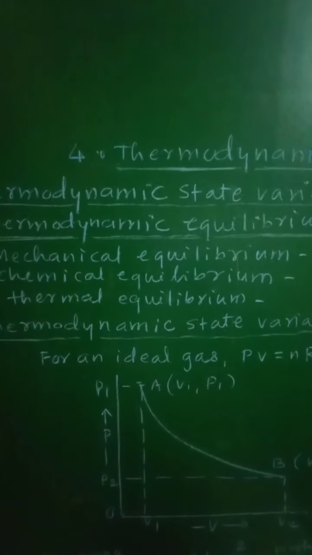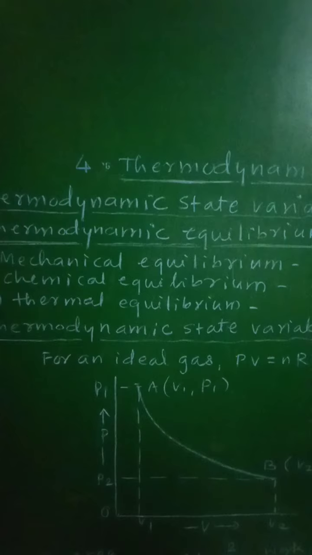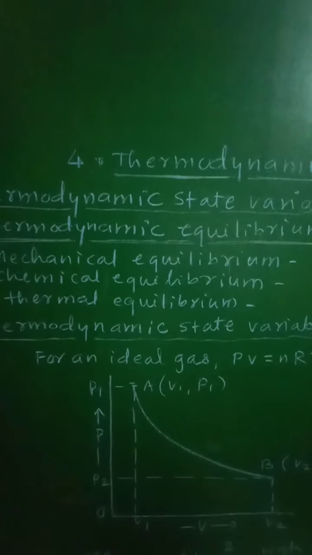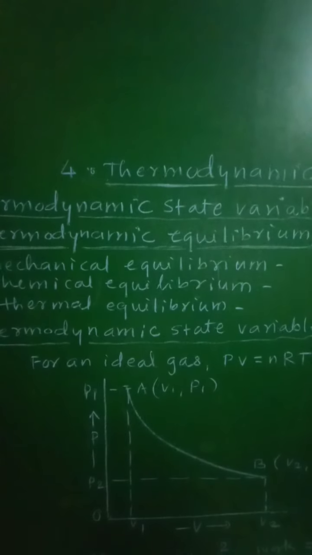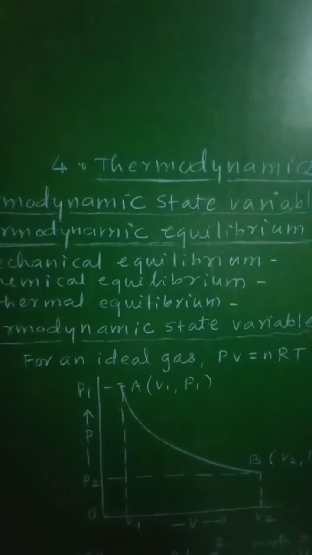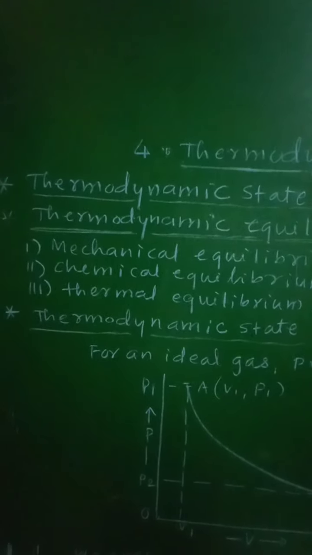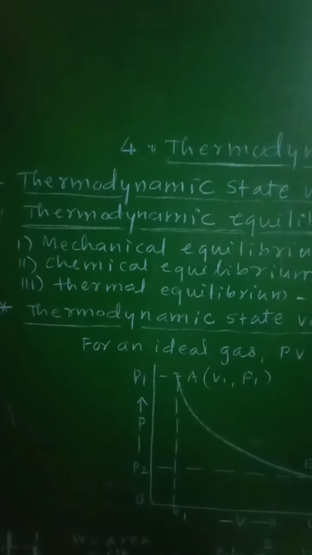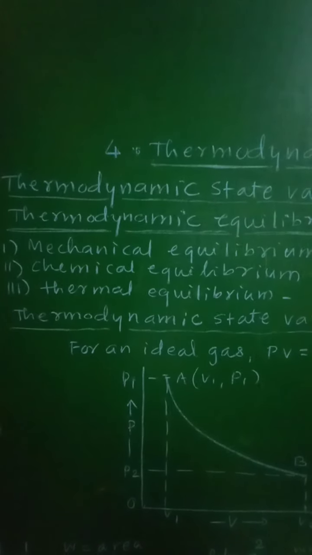For example, pressure, volume, temperature, density, and mass of a system are some of the variables that are used to describe a given system. Now, the variables will be classified as intensive and extensive variables.